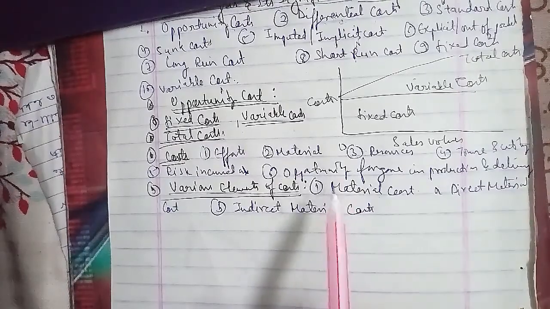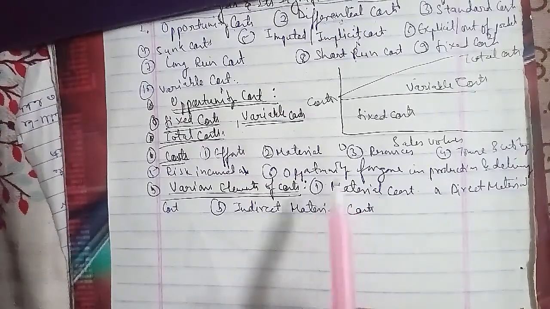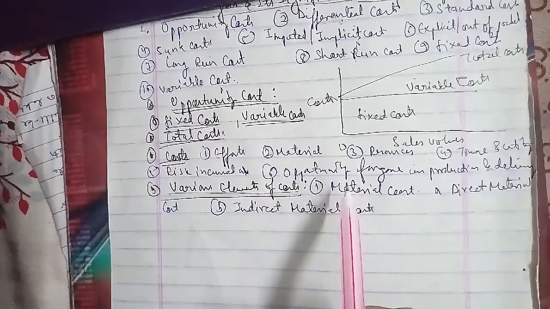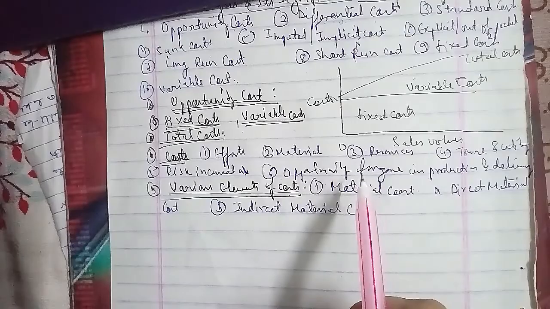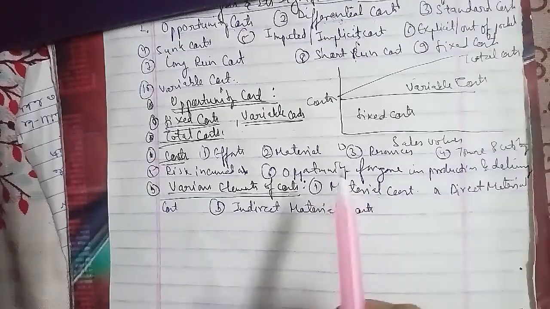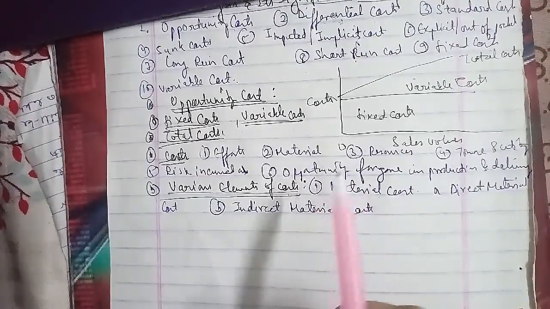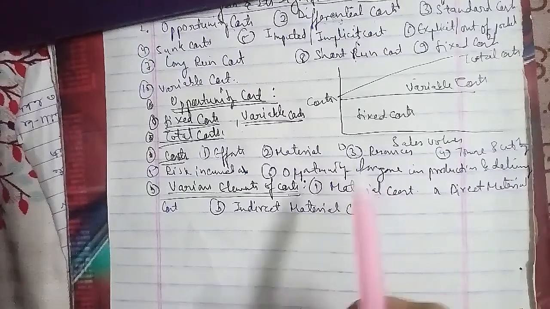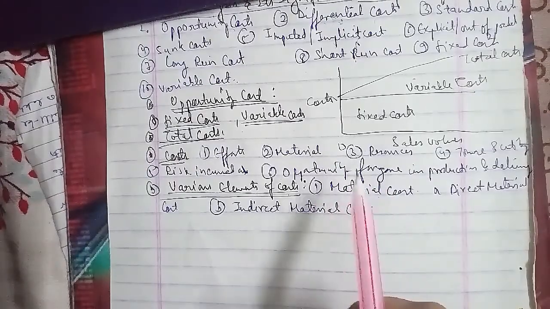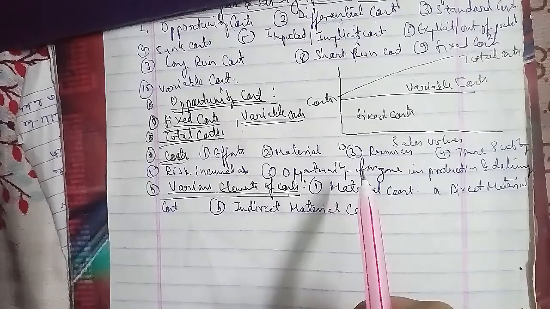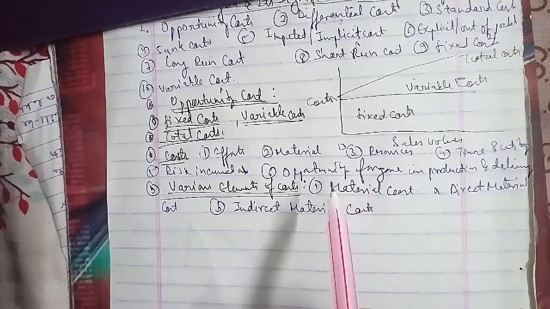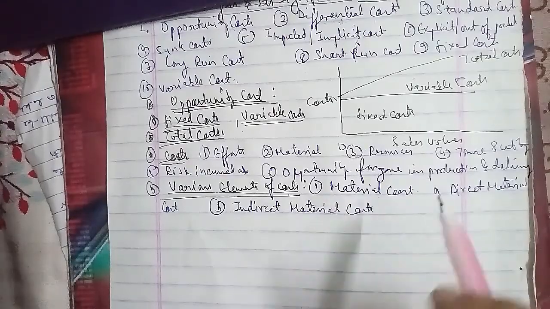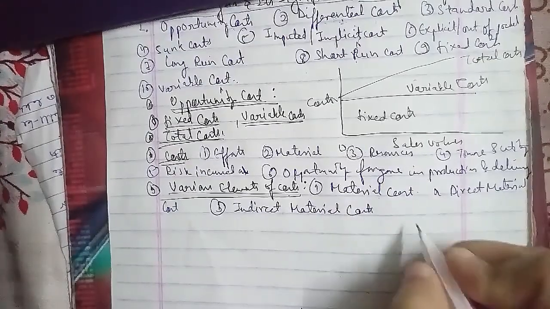Now we'll talk about the next one, that is your second one, which is your labor cost. The labor cost is the compensation paid to employees as remuneration, and it can be salaries, wages, bonus, commissions, and the labor cost can be divided into two types. The first we have is the direct labor cost.